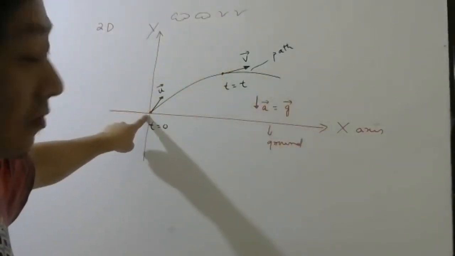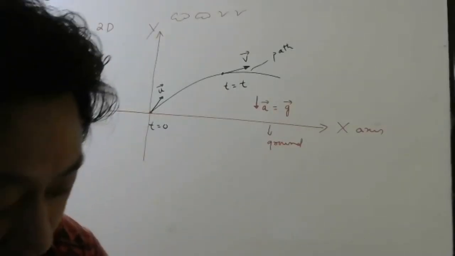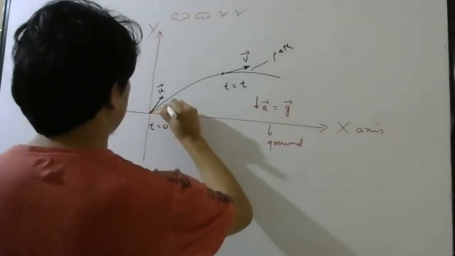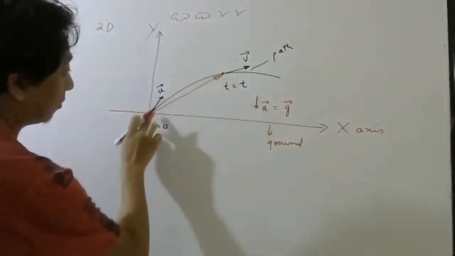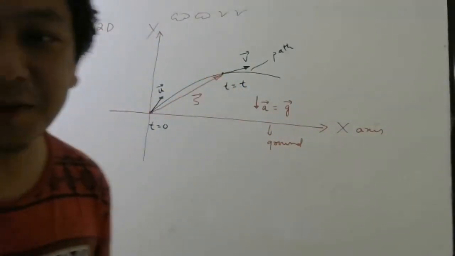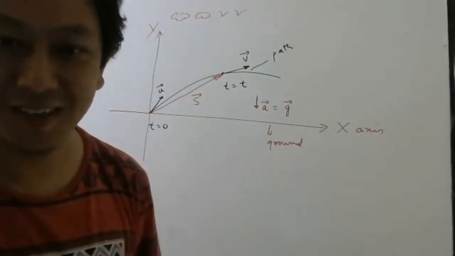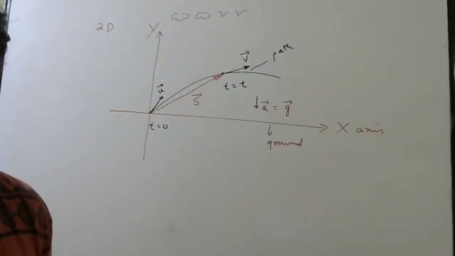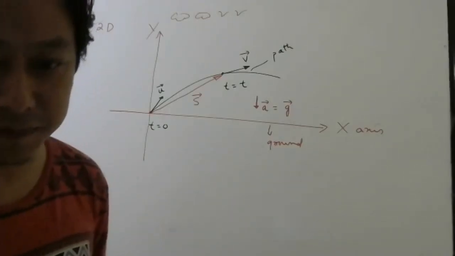So this tangent is representing your final velocity v bar. This is your initial velocity u bar. And what will be the displacement from time 0 to time t? This vector will be your displacement vector. Why, sir? How do we draw the displacement vector? From initial position to final position. Correct? All these diagrams are clear? All the vectors are clear? Which vector is what, is it clear or not clear? Anybody doubt? Let me know.